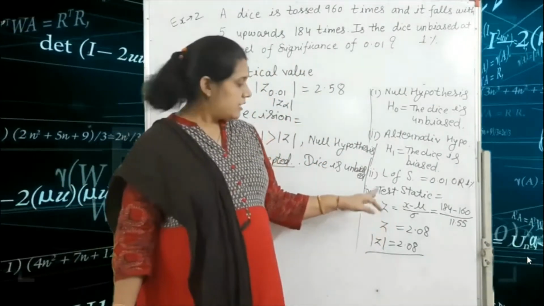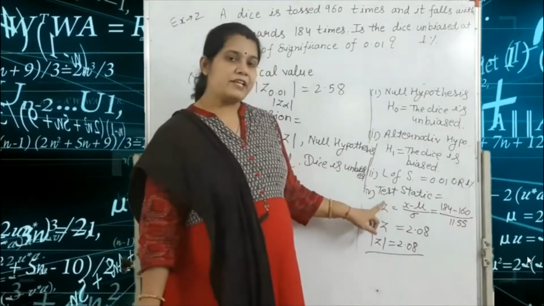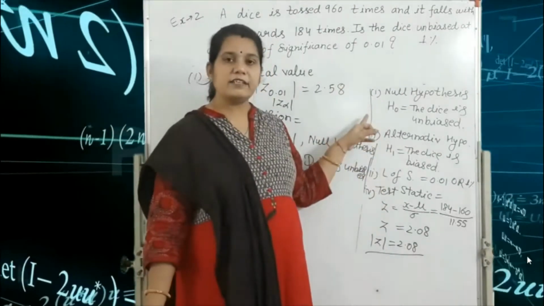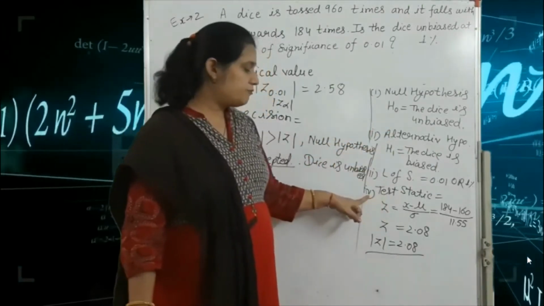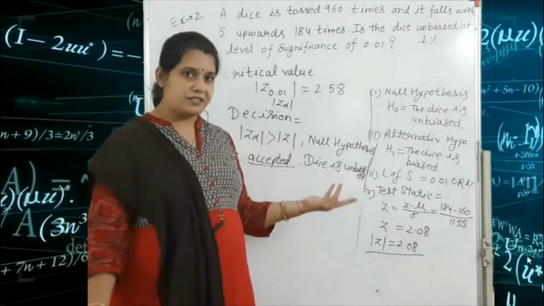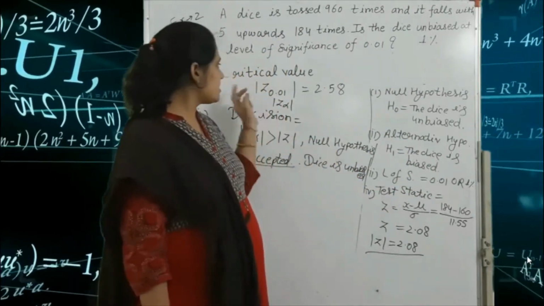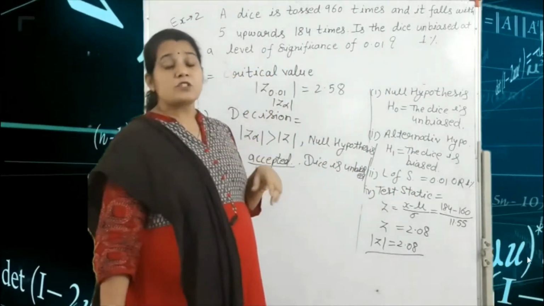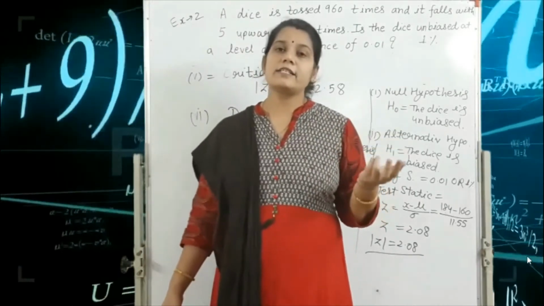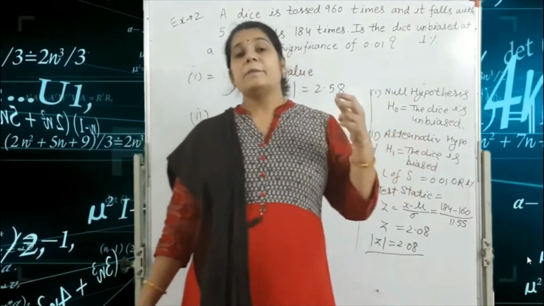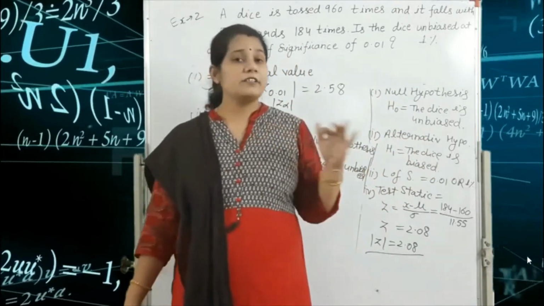The formula depends on our problem, but the first three steps are already given in the question. In step 4 we write the formula according to our problem, and the fifth step is the critical value.